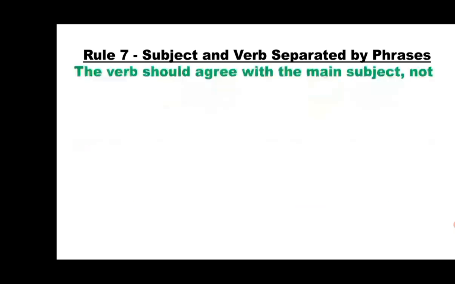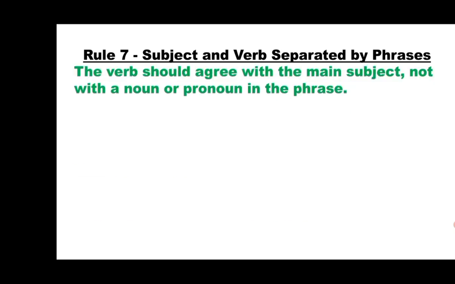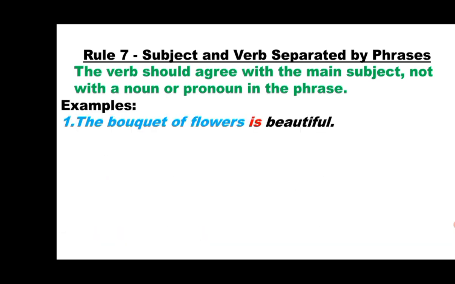Let us know another subject-verb agreement rule. If the subject and the verb are separated by phrases, then the verb should agree with the main subject, not with a noun or a pronoun in the phrase. Let us know with the examples. The bouquet of flowers is beautiful.